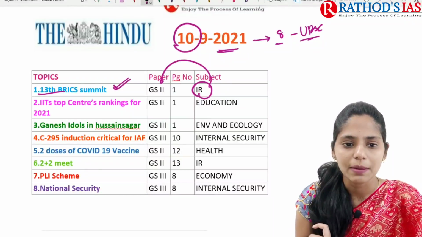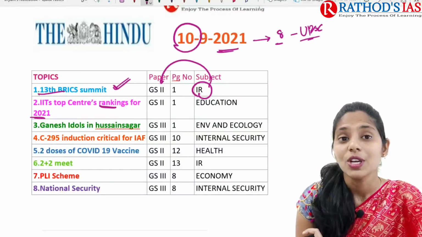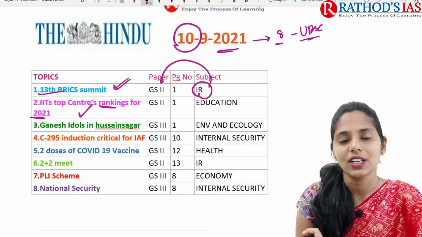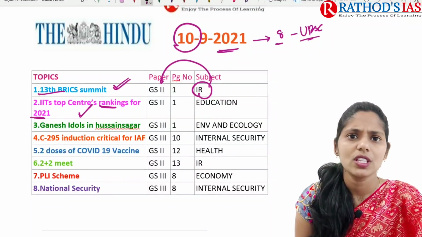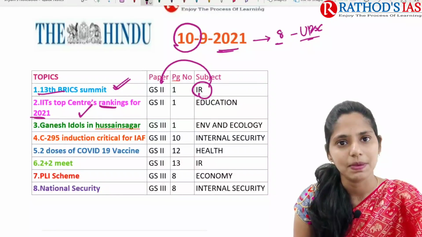And next topic is about IITs top centers ranking for 2021. So, it is about rankings of 2021. This will be very important from our education point of view, which comes under GS paper 2.